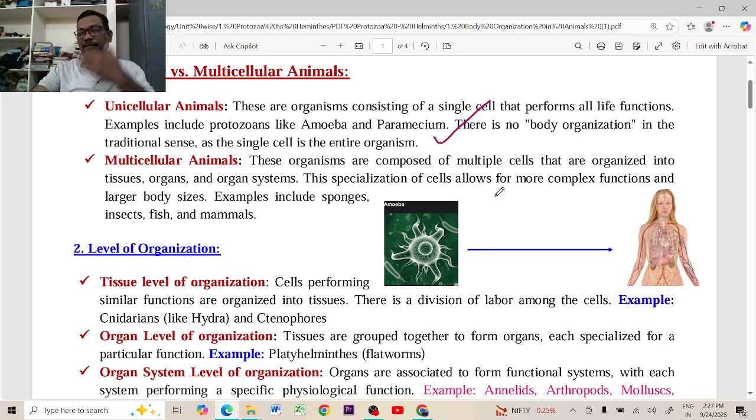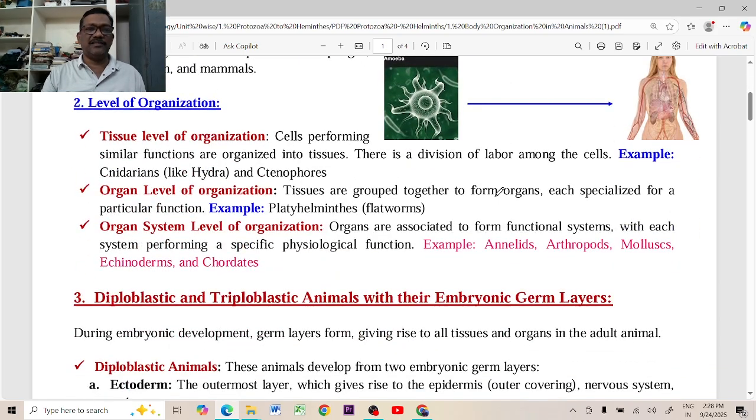But after that, in the cnidarians, the group of cells became a tissue. The tissue can perform a function, not the cells. But cnidarians evolved into the platyhelminthes and so on. From platyhelminthes onwards, we see the organ level of organization, where the organs of the body can perform a function. But simply we can say that only the protozoans are single-celled organisms; all the remaining are multicellular organisms.